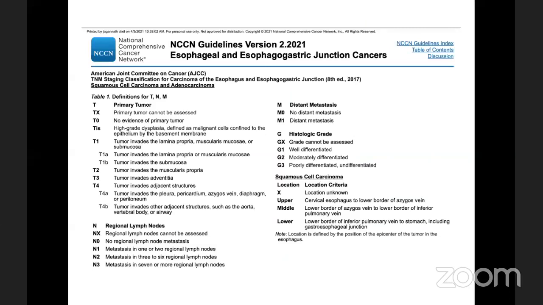So coming to the last slide, this is regarding the staging. I think staging I have already partly covered. With high-grade dysplasia, if the basement membrane is not invaded, we call it in situ, and with the degree of dysplasia we can plan the definitive treatment. And T1a, T1b, I think I have already explained all this.